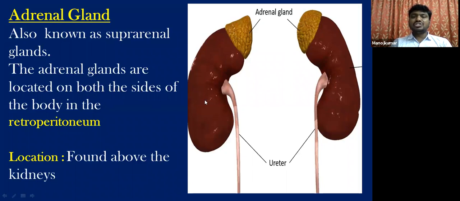These are the bean-shaped reddish brown structures, the kidneys. On their tip, or on their anterior part, see here, the light yellowish colored structures. These are nothing but the adrenal glands. Adrenal glands are also called suprarenal glands. Renal means kidney, supra means above or tip. As adrenal glands are located on the tip of each kidney, they are also called suprarenal glands. And the kidneys and adrenal glands are retroperitoneal organs, isn't it?